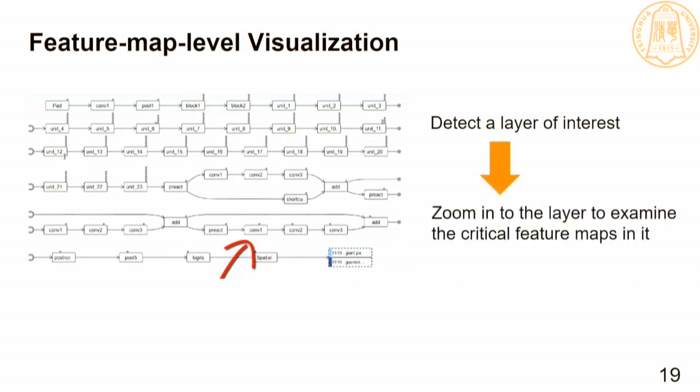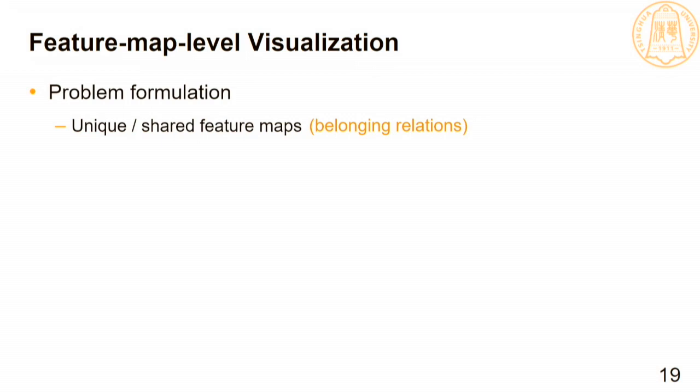So the feature map level visualization should connect high-level layers and detailed neural activations. Here we focus on visualizing the shared feature maps between different data paths and the unique ones of each data path. Visualization of these belonging relationships is very useful for experts to understand the effect of these feature maps.